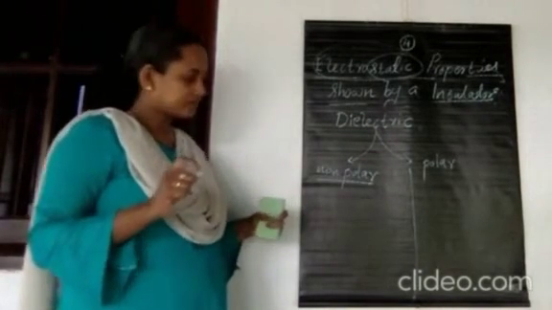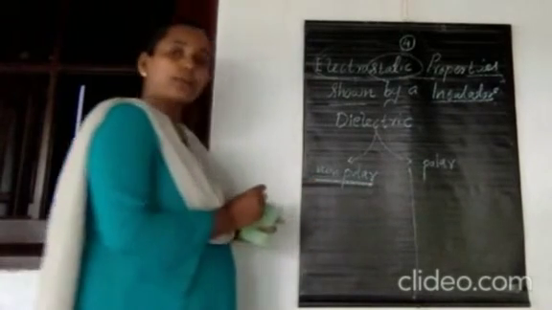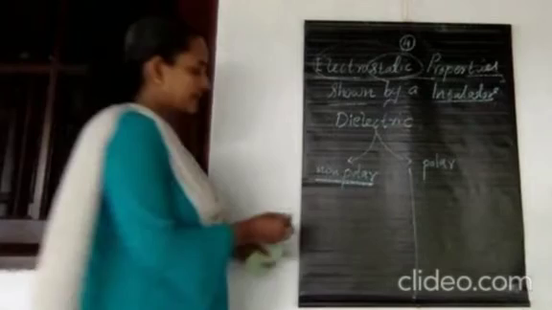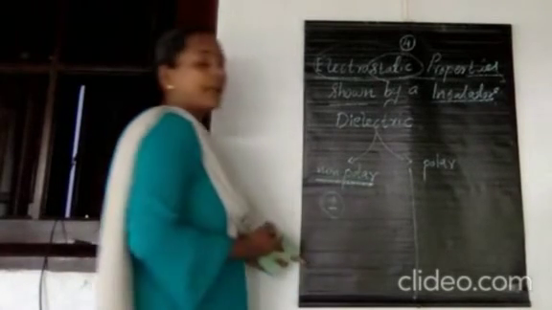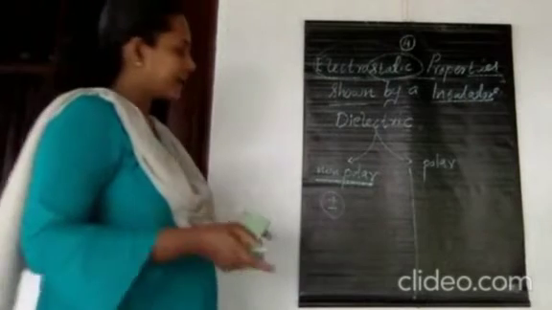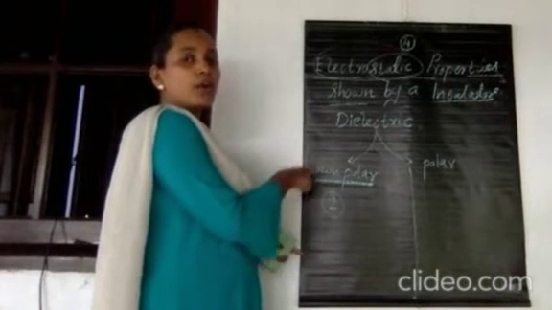And then, as in the case of non-polar molecules, the center of mass of positive charges coincides with the center of mass of negative charges. Such a type of molecule is said to be non-polar.